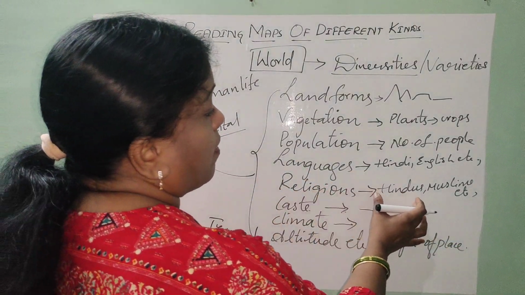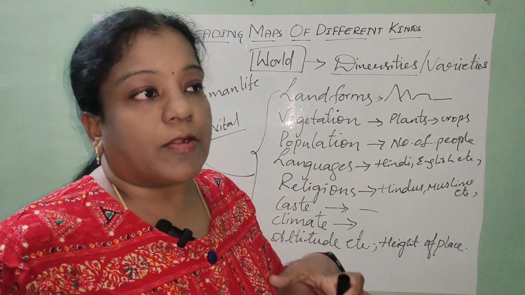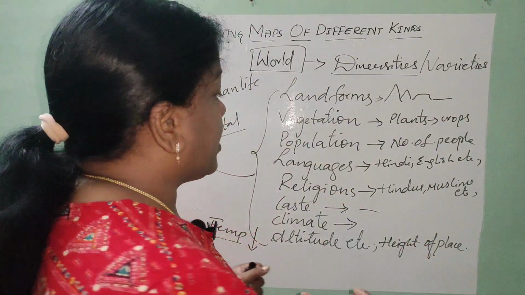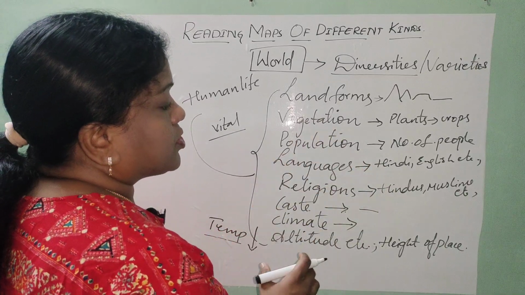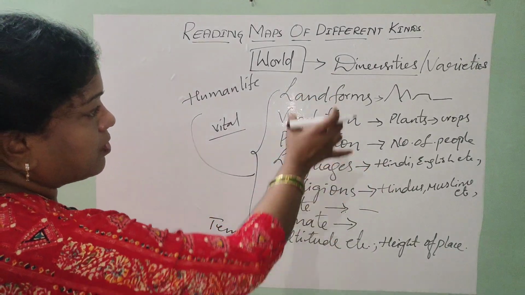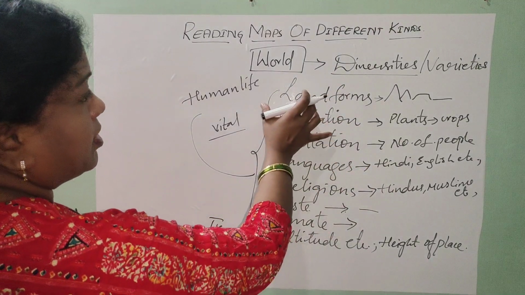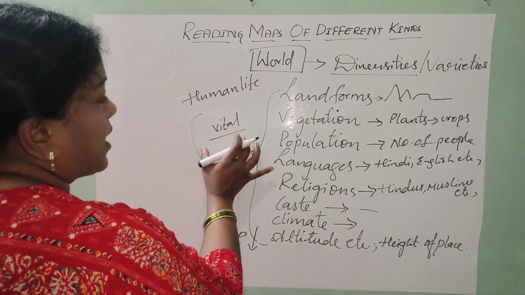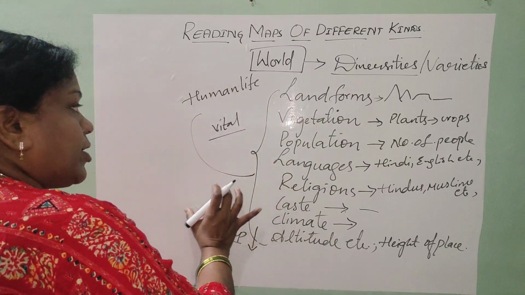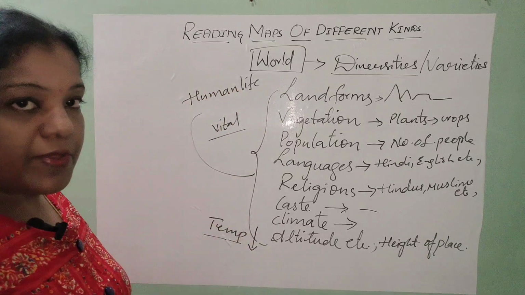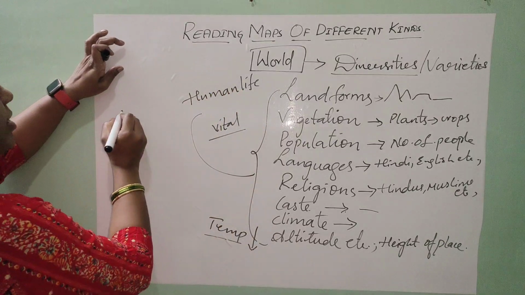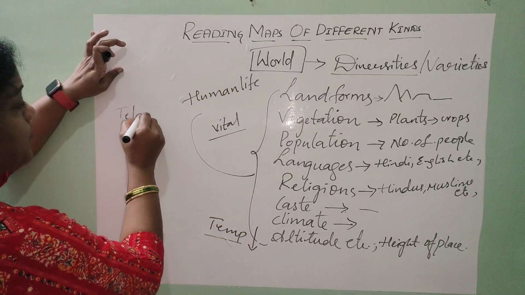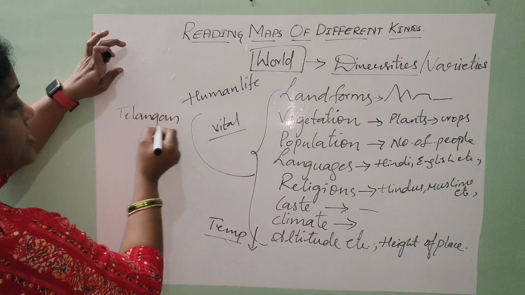Religions, if you are taking, all the religious people are not living in one place. Okay, and languages, population. So all these diversities in the world where we are living are playing a vital role, and they have an impact on human life. Yes, for example, I am living in Telangana. What is Telangana?